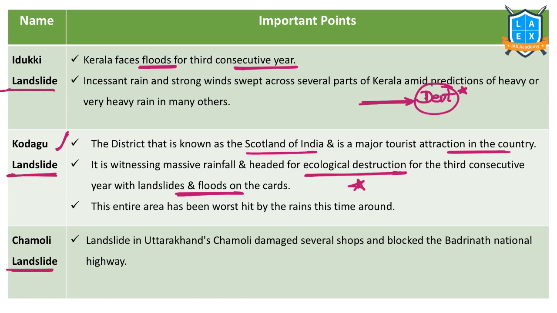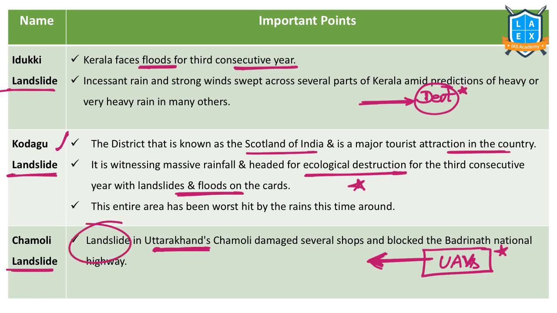Chamoli landslides. Very, very important. Chamoli is in the state of Uttarakhand. Uttarakhand is known for its heavy landslides. But in recent years, Uttarakhand has taken many measures, including the use of technologies such as UAVs, unmanned aerial vehicles, in mapping the vulnerability zones for landslides. In that way, Uttarakhand is able to reduce the impact of landslides. But as the state is in the Himalayas, a vulnerable area, landslides are very frequent in that state.